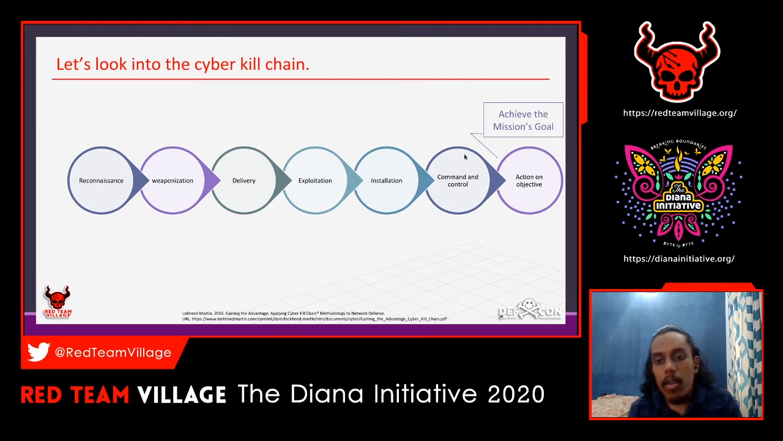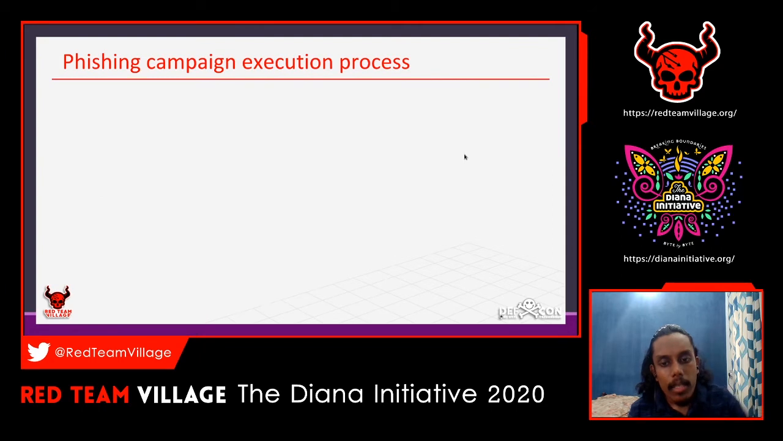So that is the end goal, I could say. Achieve the mission goal. Yeah, that will be the end goal. So this is where the attack is complete, and this is where the attacker has got what he wants, the higher privileges, and most of the things for an attacker. So this is what the kill chain is.